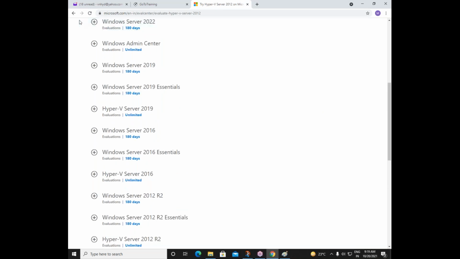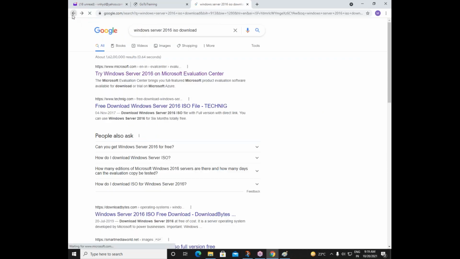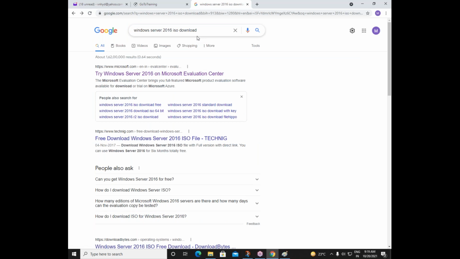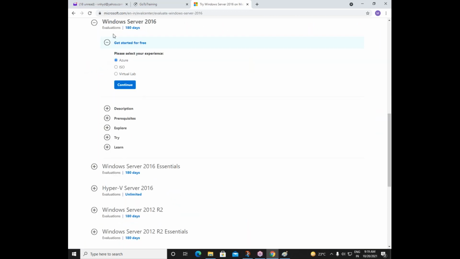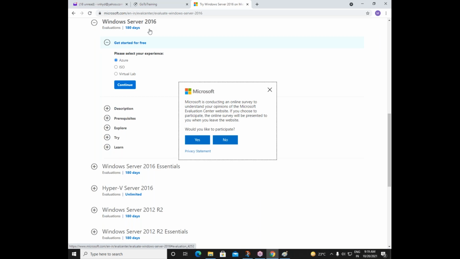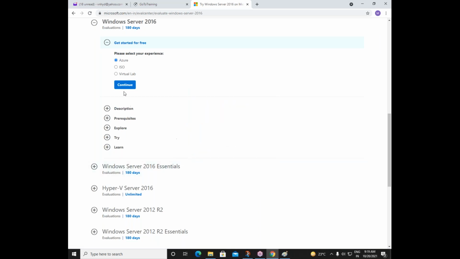So I can just go to Google. I can say Windows Server 2016 ISO image. When I say ISO download, it will redirect me to the Microsoft website, and from there, see, it is Windows Server 2016, and I need to select this ISO image. This is your ISO image. It is a file actually.